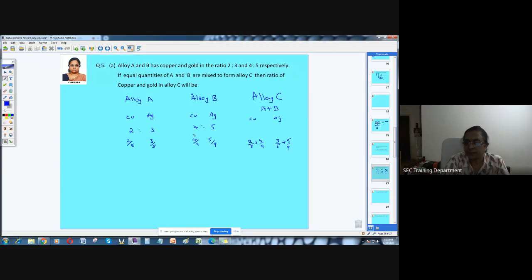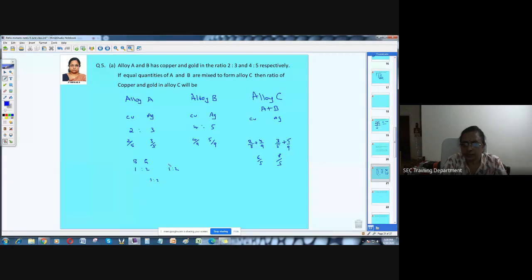When you add, what is going to happen? This is going to be 6 by 5 and this is going to be 8 by 5. So you just considered the ratio, 2 plus 4, 3 plus 5. If I say in your class the ratio of boys and girls is 1:2, and in another class the ratio is again 1:2, when you add these two, it's again going to be 1:2. Is it correct?